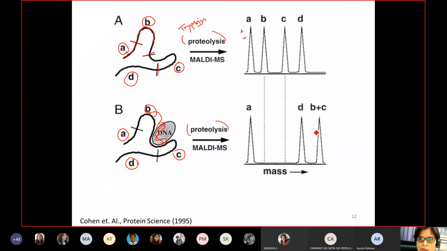And again, with the help of mass spec analysis, you get this is your A fragment, this is your D fragment, and the biggest fragment will come later during the time point, that is the heaviest fragment coming out here. So with this kind of trypsin analysis, you have certain knowledge, not accurate knowledge, and this is a very simplified version, I've already said. That means you can already predict that your DNA is binding somehow to this region between B and C. This is why you do a trypsin analysis with and without DNA. Okay, so this is what we have seen.